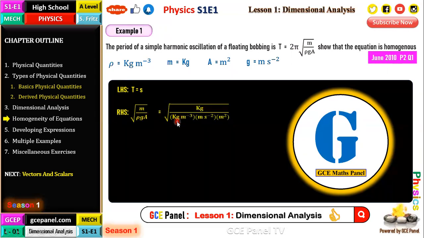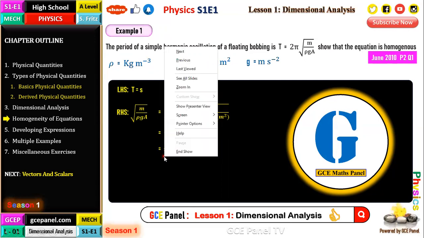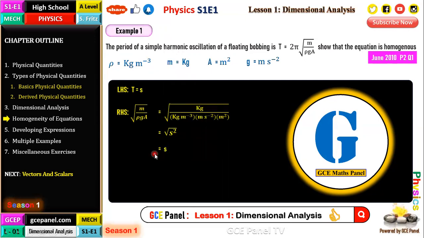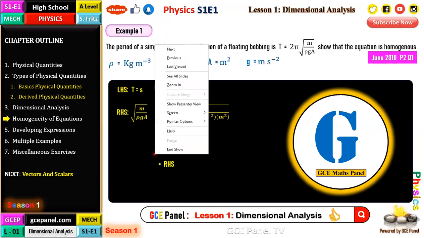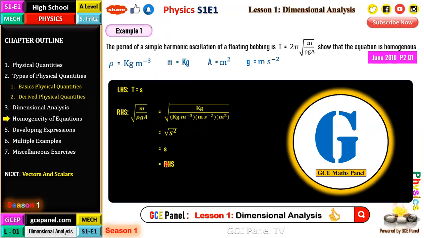M is kilogram, rho is kilogram per meter cubed, gravity is meter per second squared, and area is meter squared. When we simplify this, everything will cancel out. You'll be left with the square root of seconds squared, which is equal to seconds. And what do we observe here? This is equal to the left-hand side.